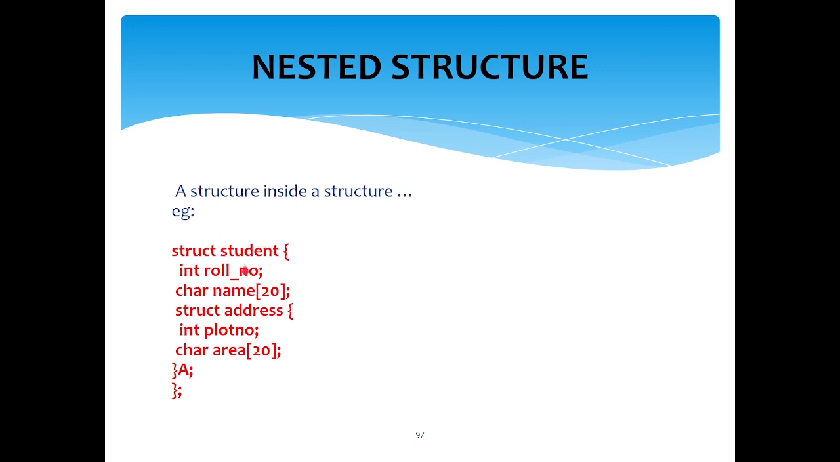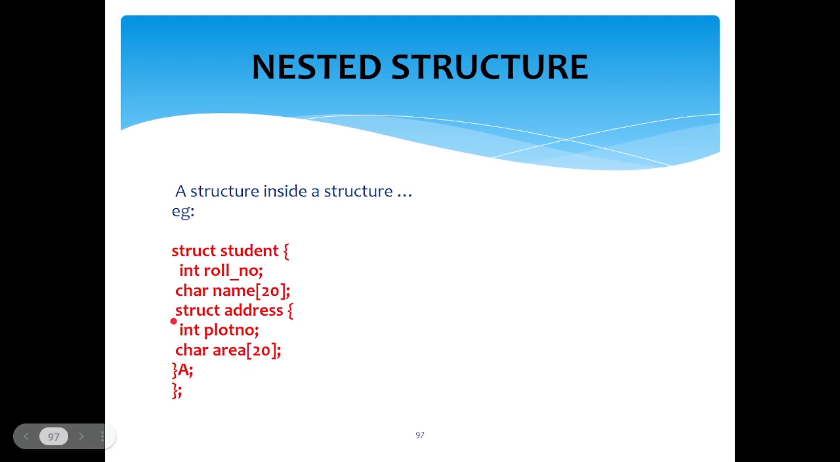Inside the student, you have roll number, name, and if you give only address like char address, then that address must hold only character values. But what I want is that in the place of address, it must also store the plot number and area of that particular student. So what we are doing is again creating a structure: inside this struct student, we are creating another structure called struct address, and inside that we are giving plot number and area. Same like how we create a structure.